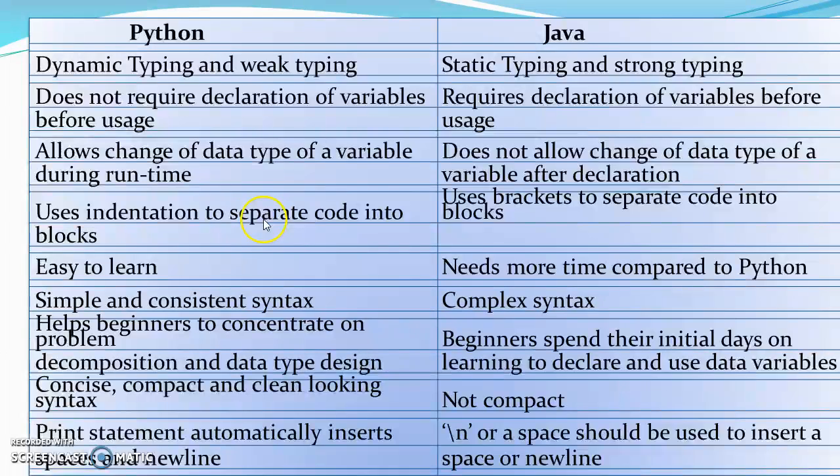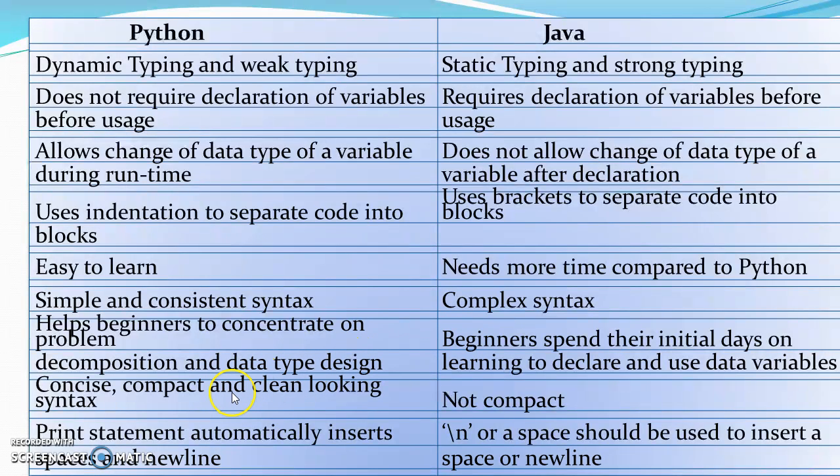Python uses indentation to separate blocks, but in Java we use brackets. Python is very easy to learn, while Java requires much more time to understand. Python has a simple and consistent syntax, which Java does not have. It helps beginners concentrate on the problem. Beginners require few days to understand how to use variables, object-oriented concepts and so on.